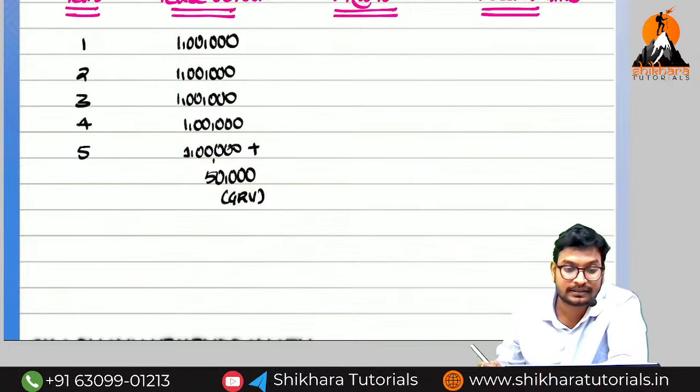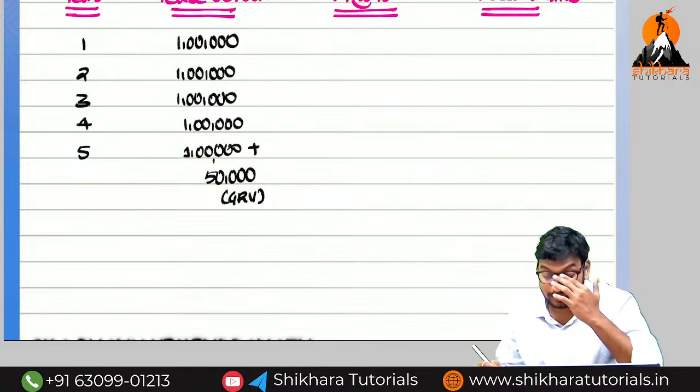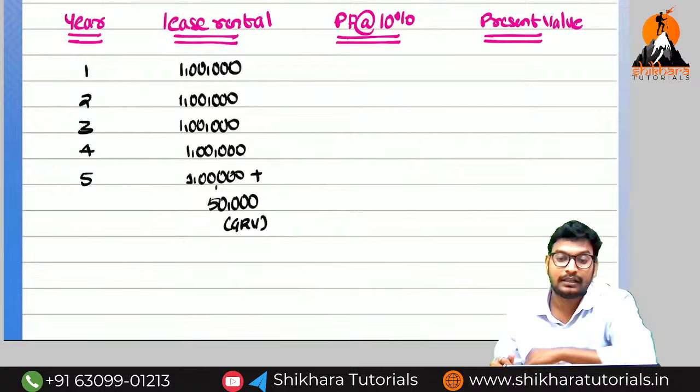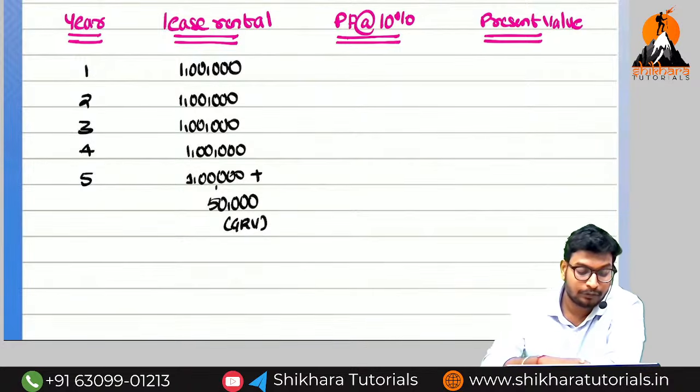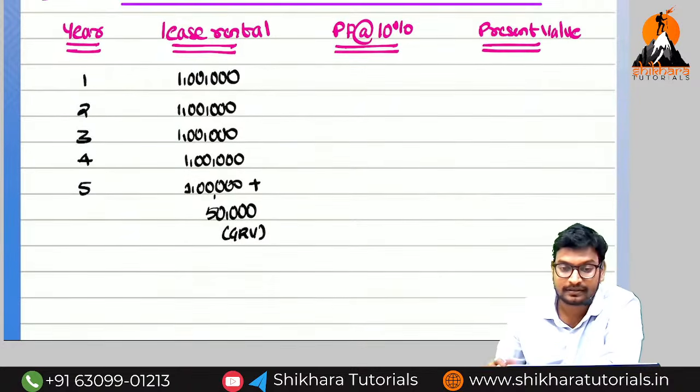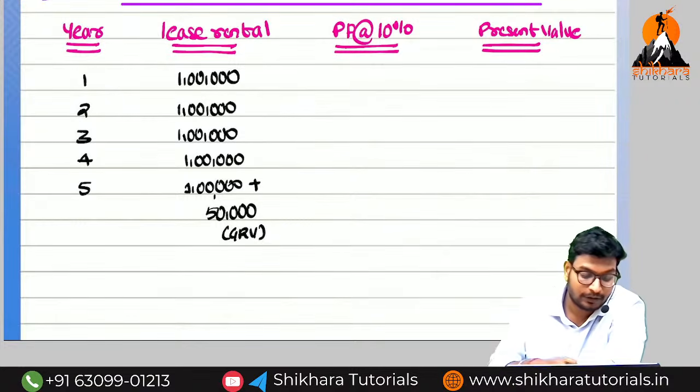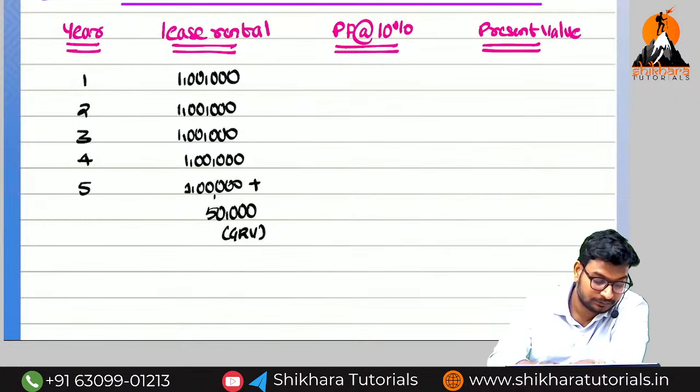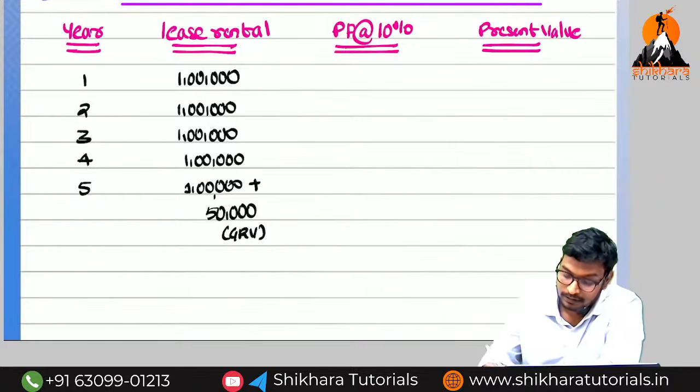Now we are going to discuss the lessee's point of view. Can you calculate the present value factor? How to calculate the present value factor for 10%? The calculation is 1 divided by 1.1, press equal. How much are we going to get? 0.909.